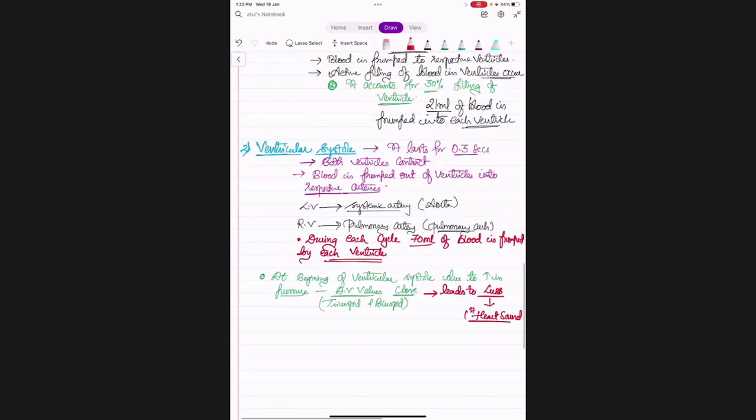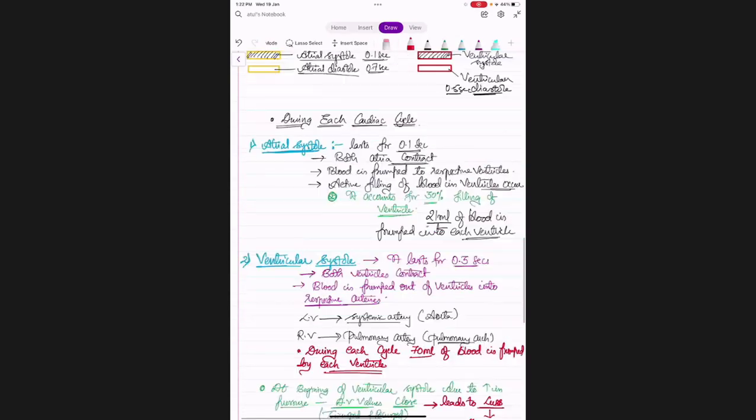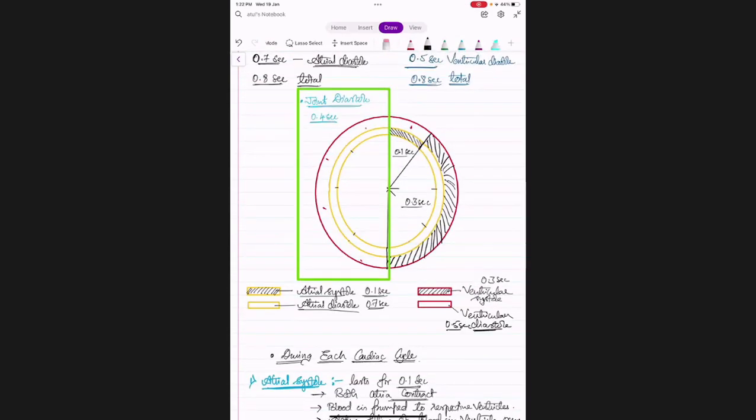So in the diagram, we can come to this point now. At this point ventricular systole is beginning, and there will be closure of the AV valves and the first sound.